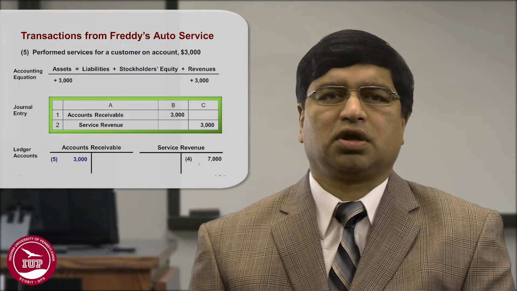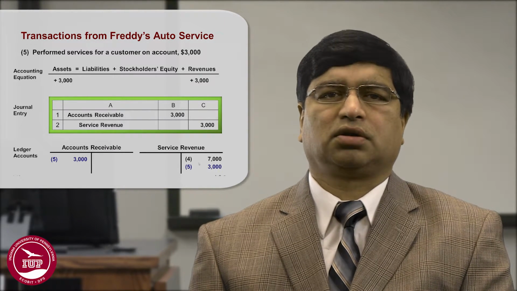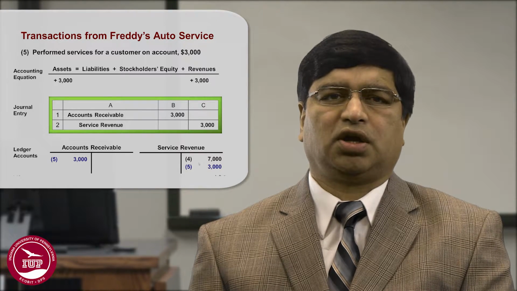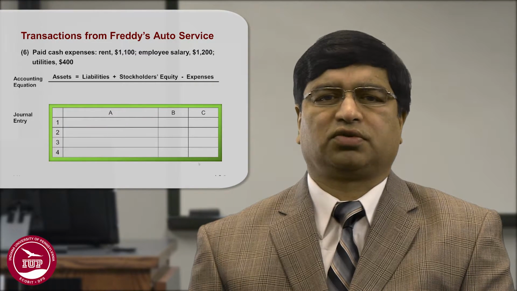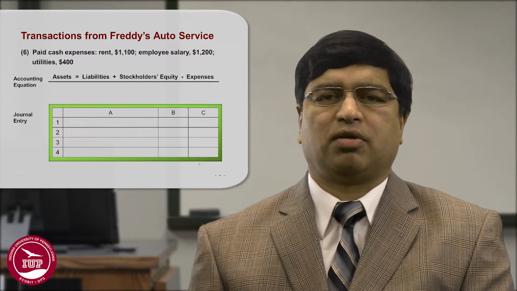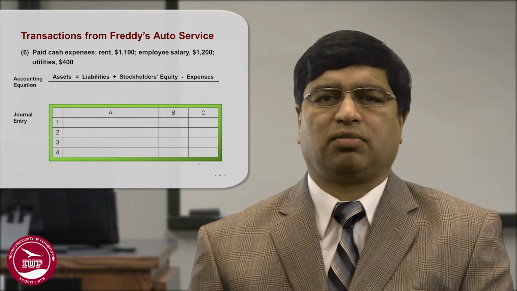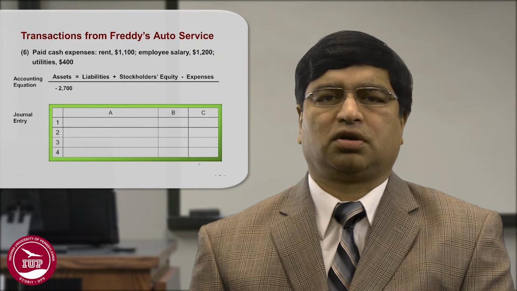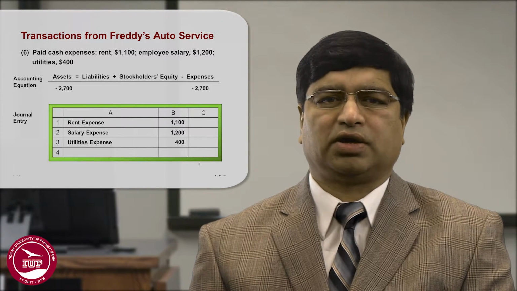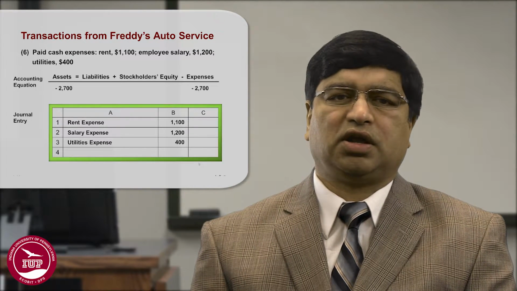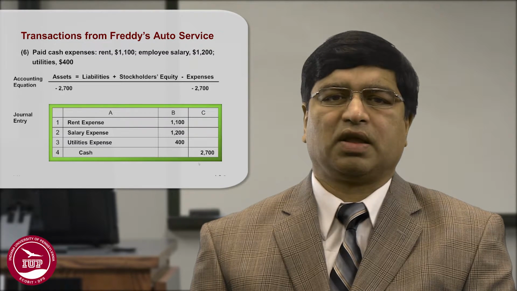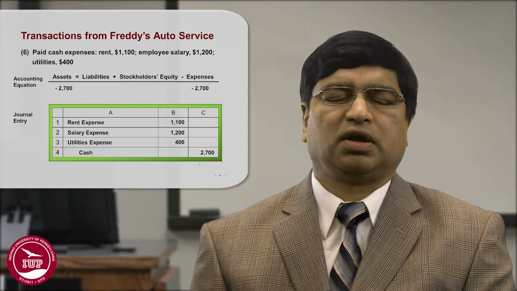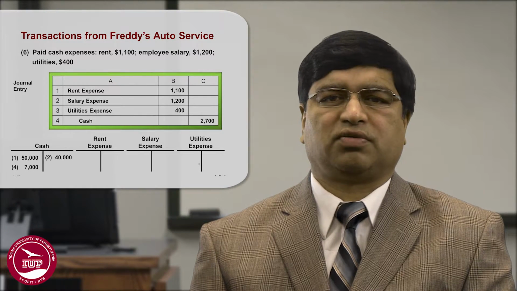Transaction number 6, if you paid cash for rent, employee salary, and utilities, all these three are expenses, and since all three are increasing, then you debit each one of them. Rent debited 1,100, salary debited 1,200, and so on, and credit cash as you have paid that in cash. To record them in the T accounts, as far as each of the account is concerned, you debited them for 1,100, 1,200, and 400, and credited cash by 2,700.